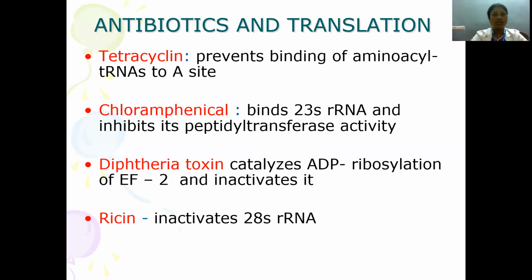Antibiotics and translation. How do antibiotics affect translation? Tetracyclines prevent binding of aminoacyl tRNA to the A site, hence translation cannot happen. Chloramphenicol binds 23S ribosomal RNA and inhibits its peptidyl transferase activity. Diphtheria toxin catalyzes ADP ribosylation of elongation factor 2 and inactivates it, and ricin will inactivate 28S ribosomal RNA.